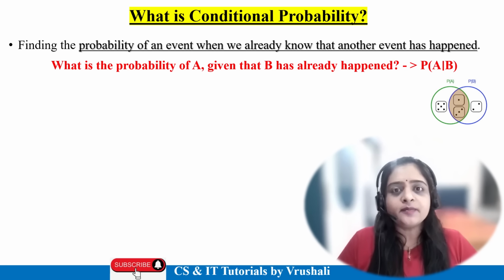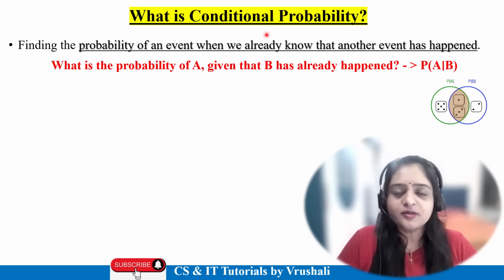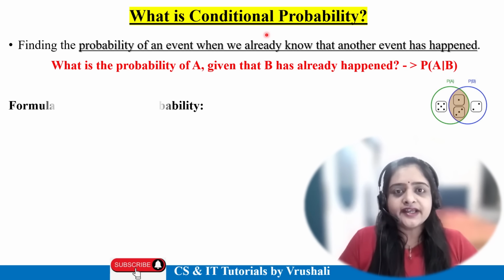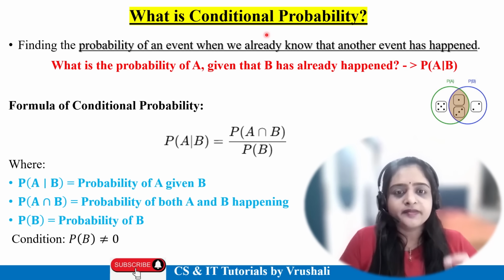To calculate the probability of this scenario, we use conditional probability. There is one specific formula. We read this as probability of A given B, meaning event B has already happened and event A will happen. So there are two events and the formula is probability of A intersection B divided by probability of B. This is the formula.